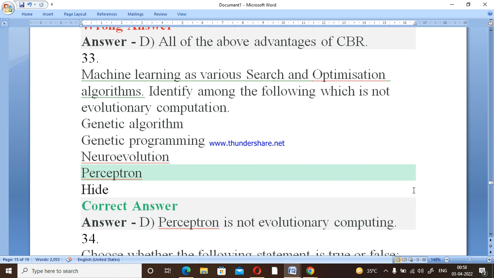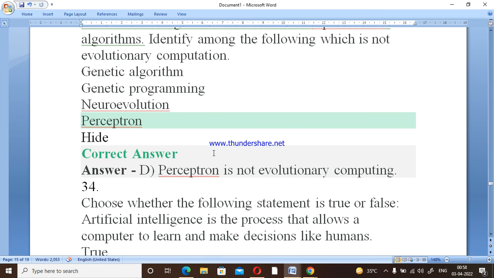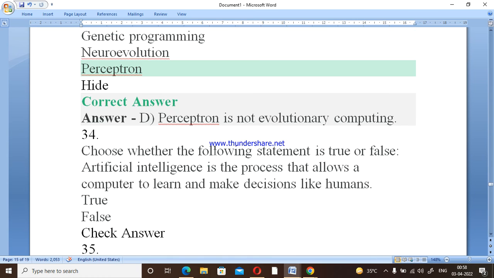Now machine learning has various search and optimization algorithms that we have used. Identify among the following which is not evolutionary computation. So in this you can say that evolutionary computations, under which genetic algorithm, genetic programming, neuroevolution come, but perceptron doesn't come. So option number D is the correct one.